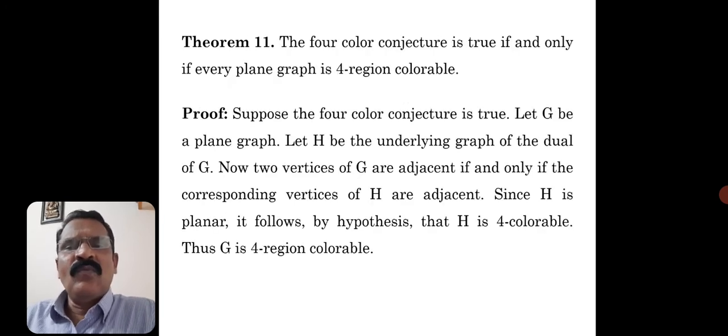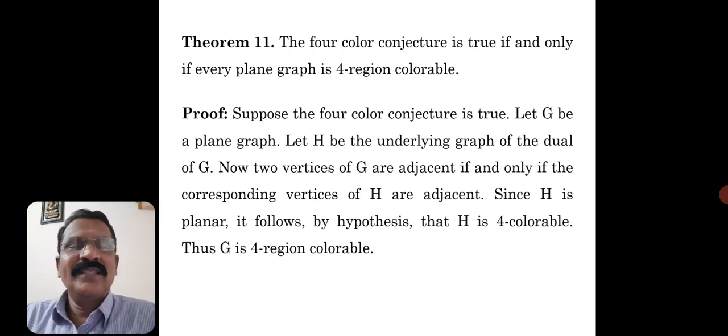Now we consider one theorem. The 4 color conjecture is a conjecture, it is not a theorem, because no one has come up with a map which requires more than 4 colors, and no one till today has proved the result, that is, the manual proof is not there. So for that reason we are considering it as a conjecture. Though it is a conjecture, the statement of the theorem is like that: the 4 color conjecture is true